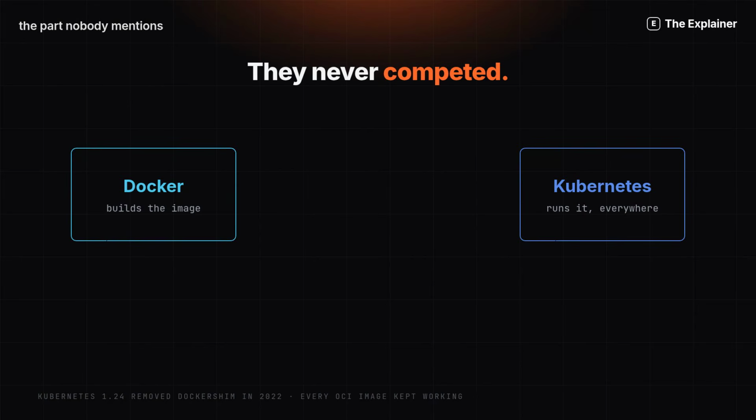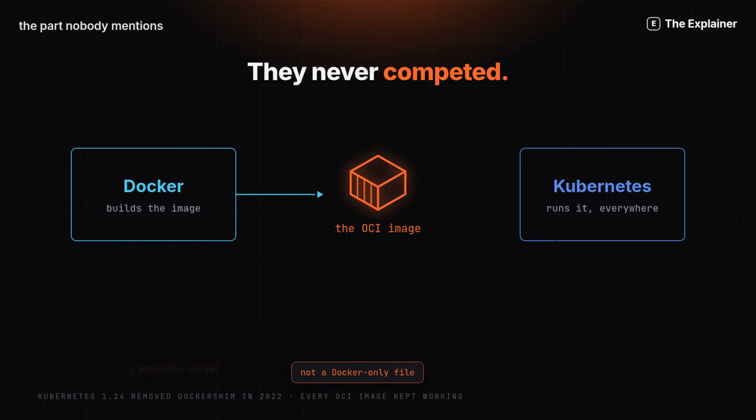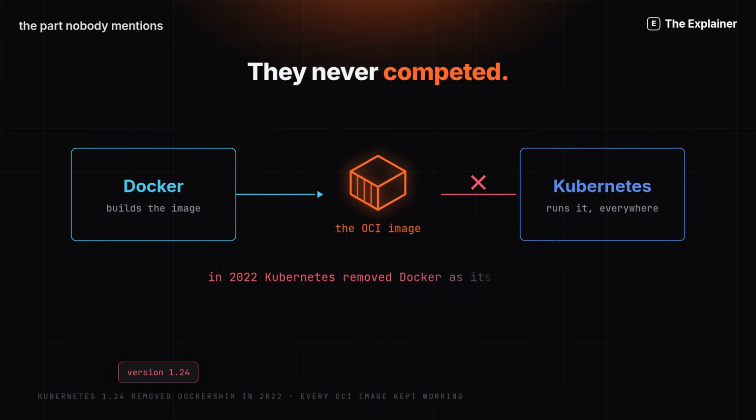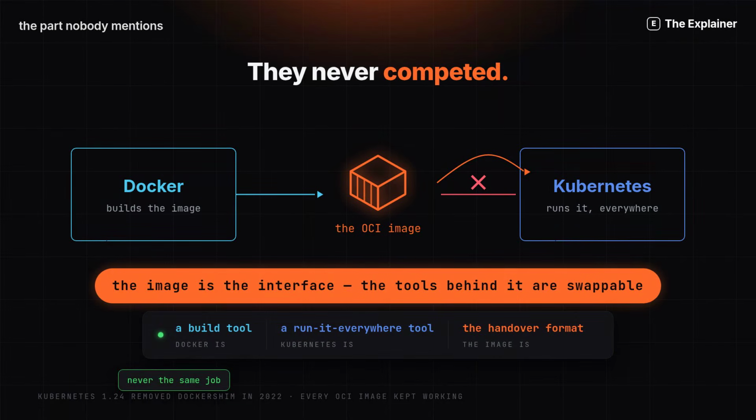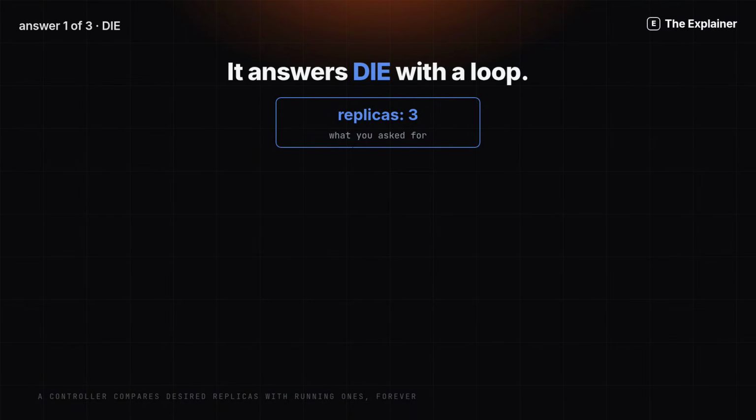Docker builds, Kubernetes runs, and between them sits one thing, the image. It is a published format, not a Docker private file. Which is why this happened. In 2022, Kubernetes version 1.24 removed Docker as its runtime, and every Docker image kept working. Containerd runs them now, and you changed nothing. That is the proof. The image is the interface. The tools behind it can be swapped. They were never rivals.